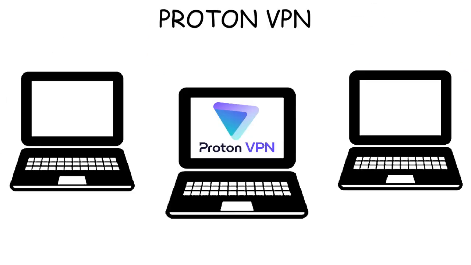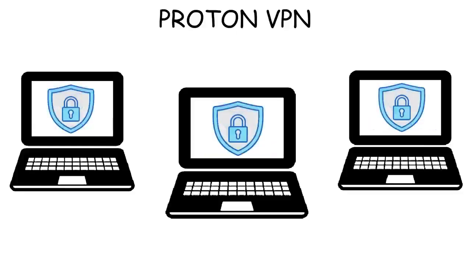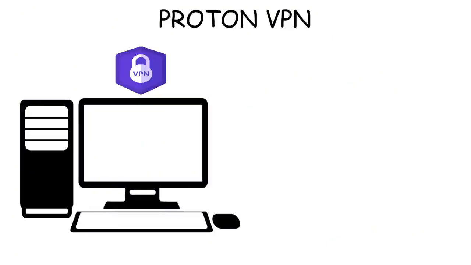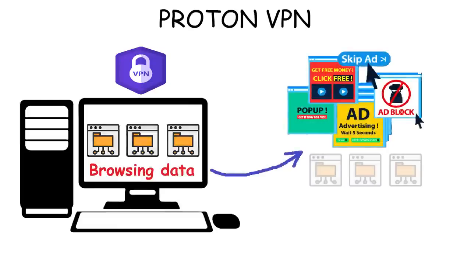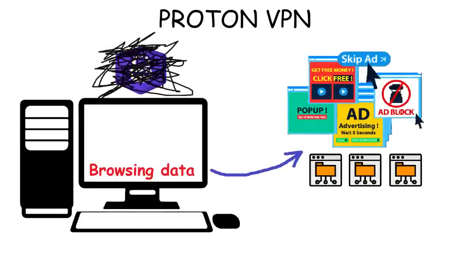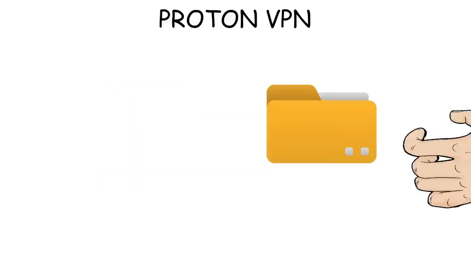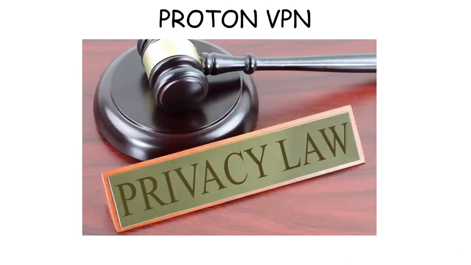Proton VPN. Proton VPN is an app that's widely used by people who want to keep their internet activity secure. There are many free VPNs out there, but what makes Proton different from them is that most free VPNs out there actually make money by collecting your browsing data and quietly selling it to advertiser companies, which completely defeats the purpose of using a VPN in the first place. But Proton doesn't do any of that. It doesn't spy on or store anything you do, and they are also very trustworthy because this VPN is made by a Swiss company, so it's protected by one of the strongest privacy laws in the world.